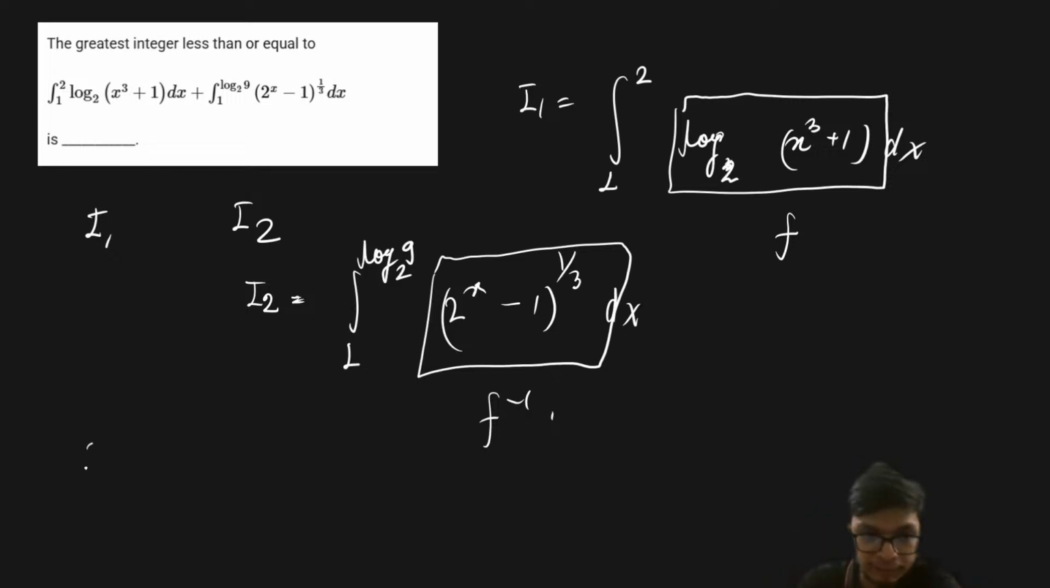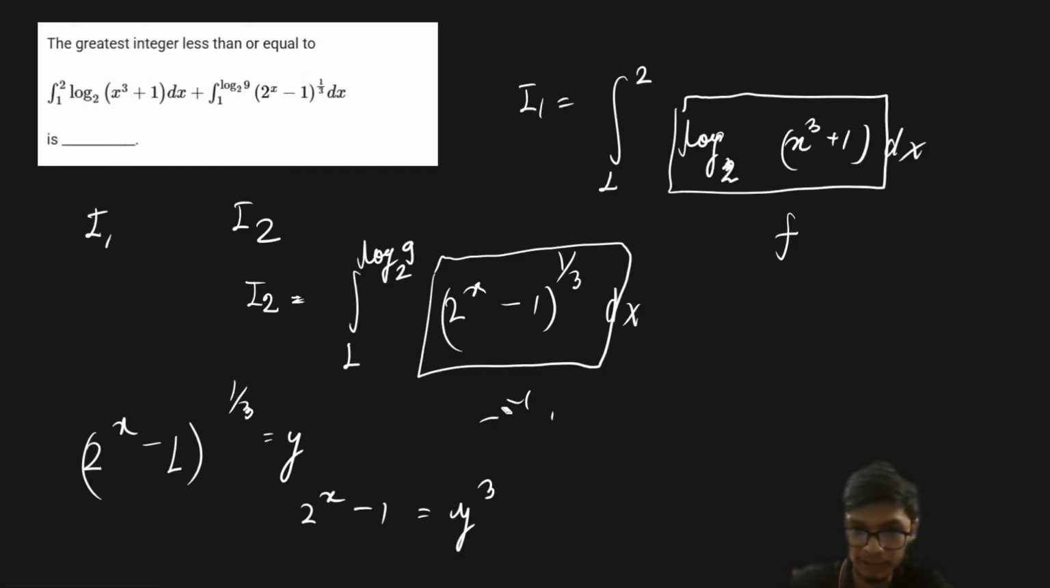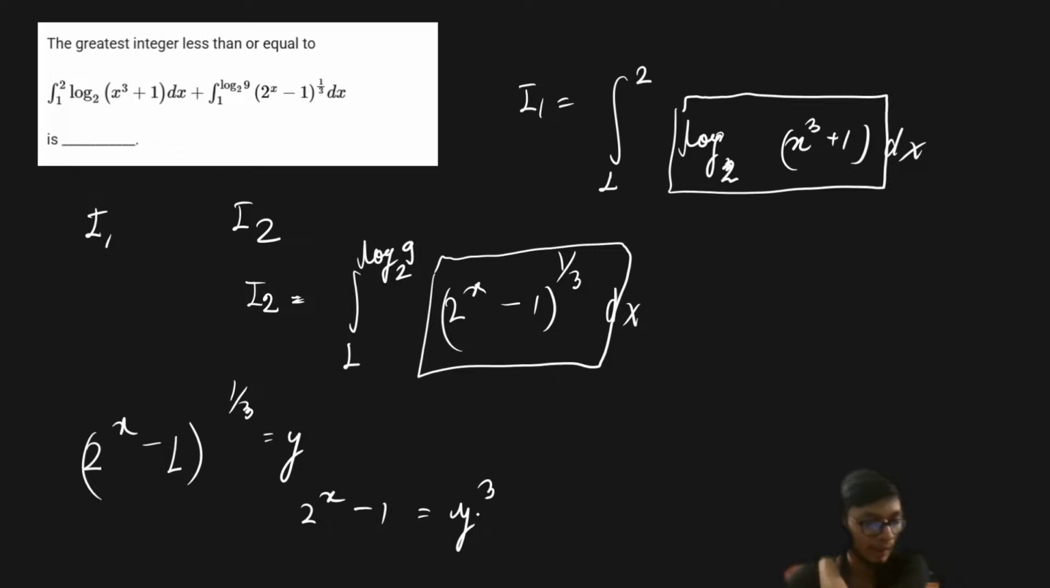So what I would suggest is that if you assume this (2 to the power x minus 1) whole to the power 1 by 3 as y, then 2 to the power x minus 1 is going to be equal to y cube, right? Now let me not make any comment about the inverse, but I'm trying to give you the intuition behind it. So if you look at this problem, it is basically y cube, right?